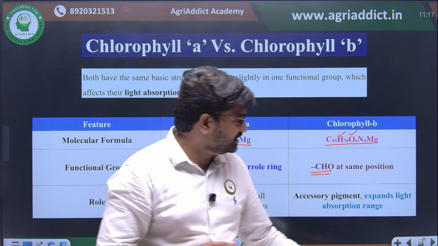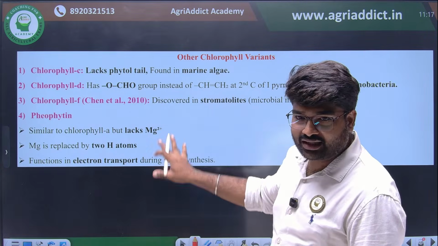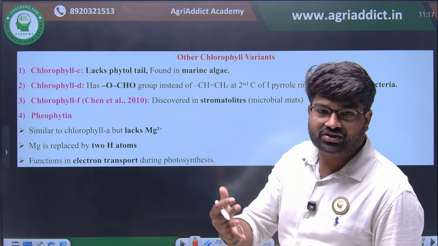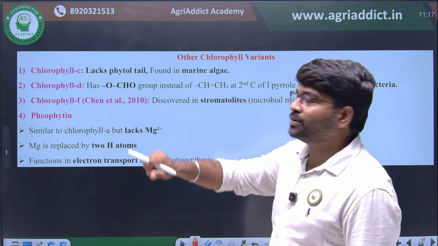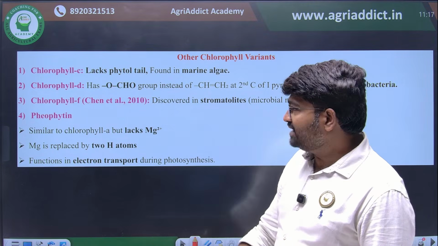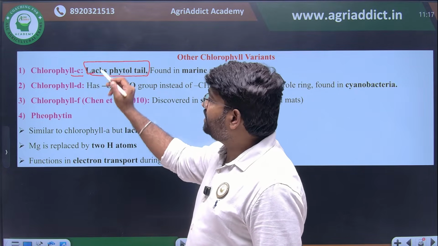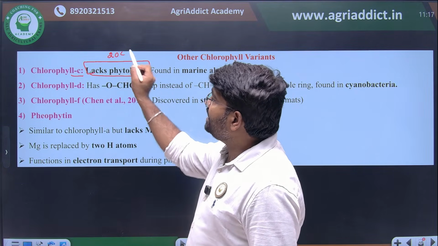Okay. I hope this is clear. Now we are going to see about other chlorophyll molecules. If they want to set the question paper difficult, they can ask about chlorophyll C and D also. The most important thing about chlorophyll C is that it lacks the phytol chain. I already told phytol is a 20 carbon compound.